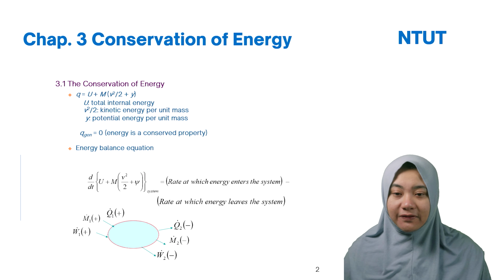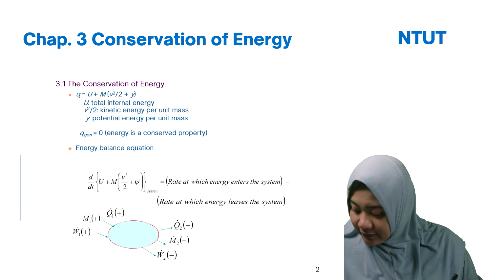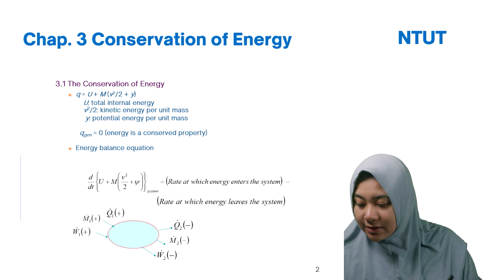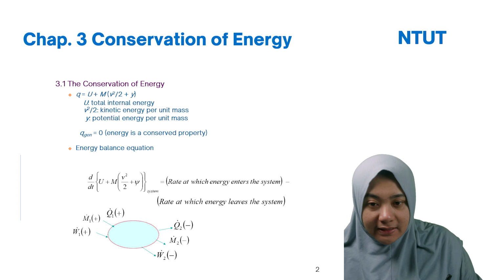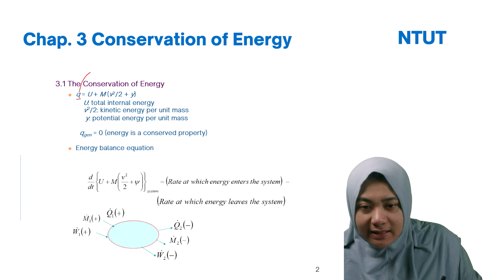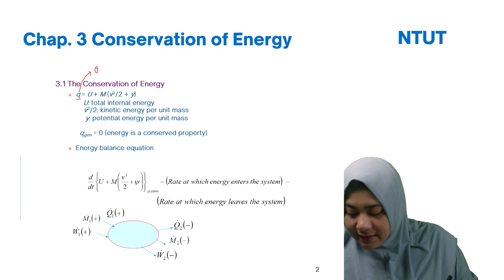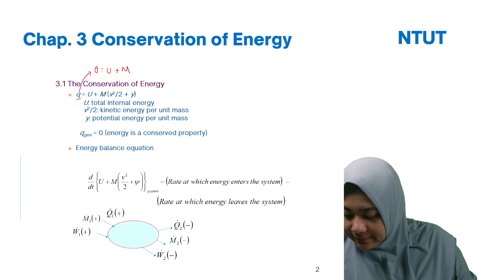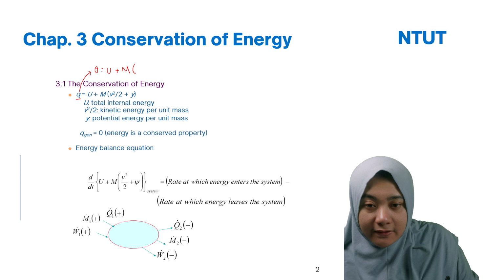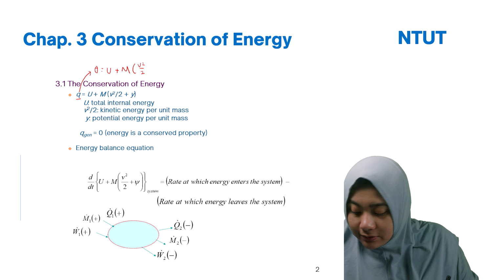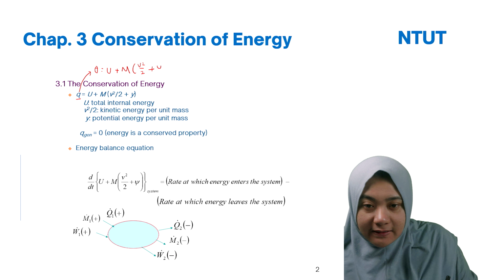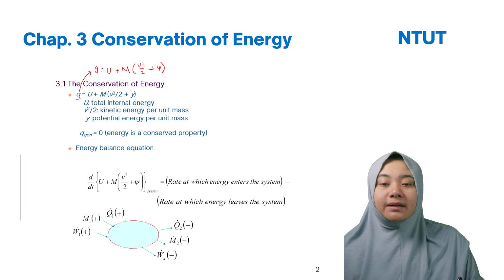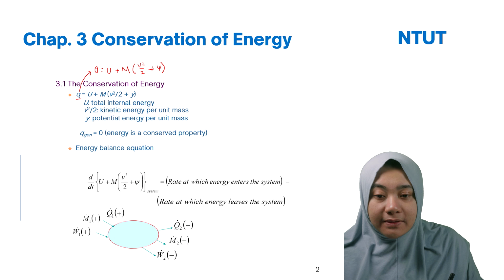Conservation of energy is basically from Q. Here, Q you can write as theta. Theta is equal to U plus mv squared divided by 2 plus the Greek letter for potential energy.